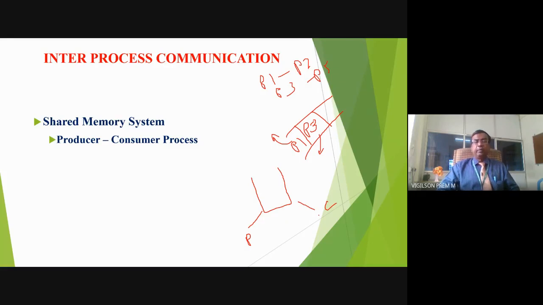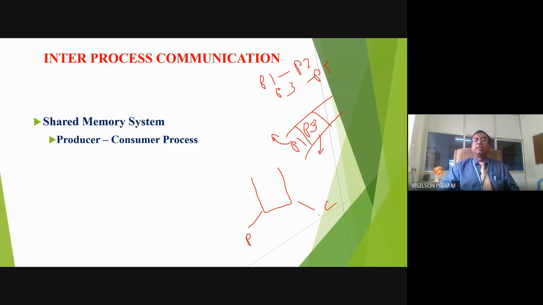To say it simply, for your easy understanding, a producer means a person who produces a job or creates a process. For example, a user creating a process is considered a producer. Consumer means who is consuming that process or getting benefit from it, that is the end user. Or you can consider it as a CPU also. I am submitting the process to the CPU, and the CPU is consuming the process I submit.